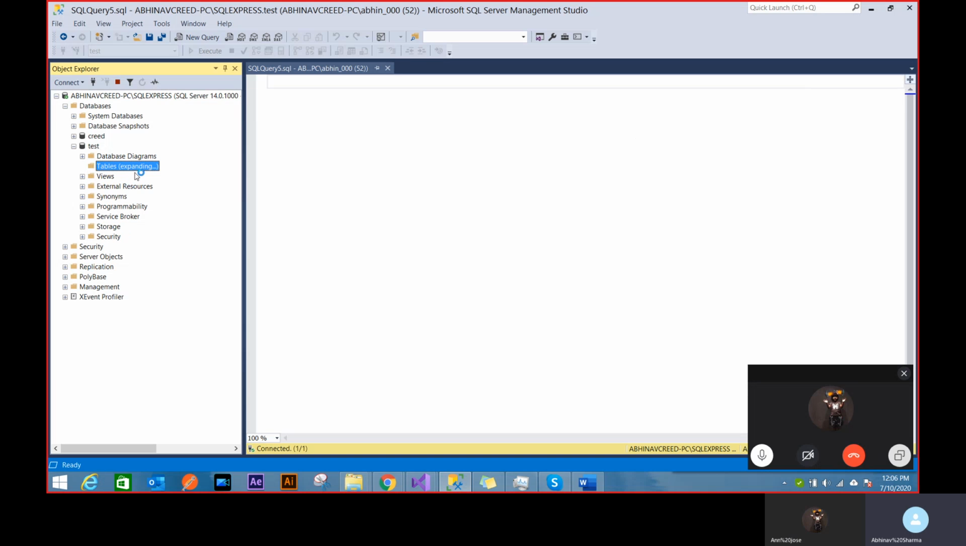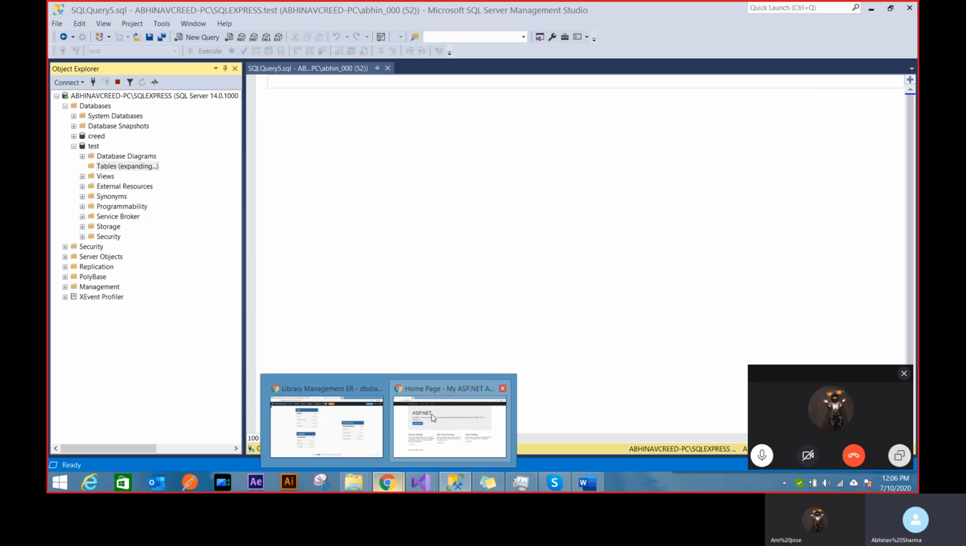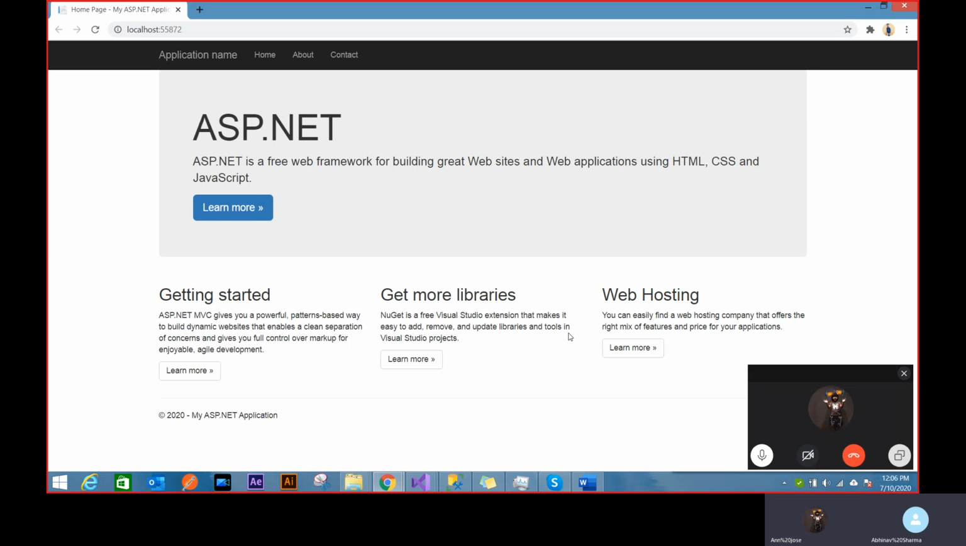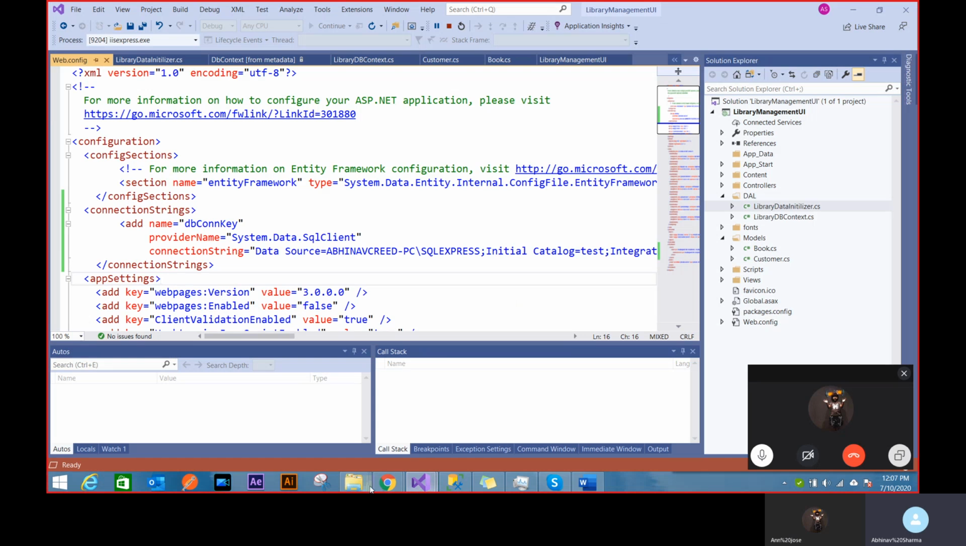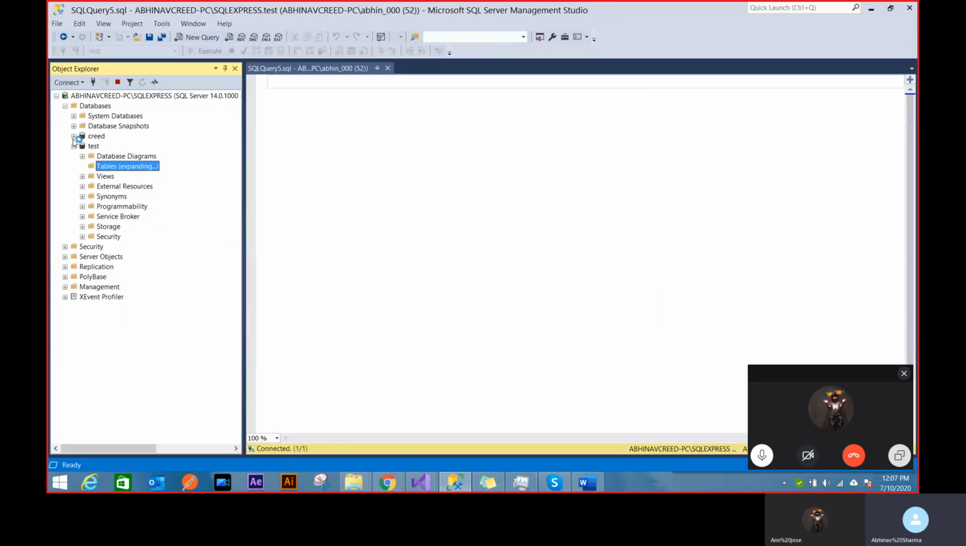So what I wanted to show is that those tables won't be created. Those books and customers tables, they won't be created inside the database. And you'll feel like you'll be scratching your head all along that I did everything right. Why is my table not coming? There's a reason for that. That's how the Entity Framework works.